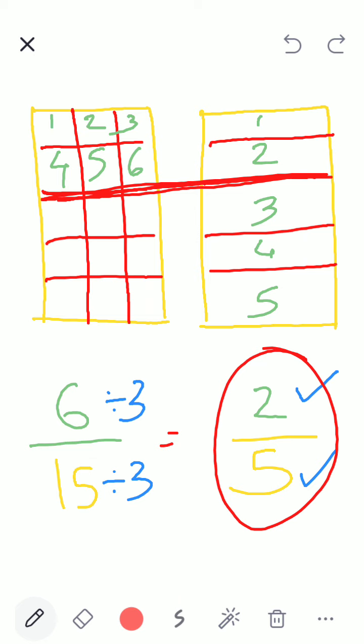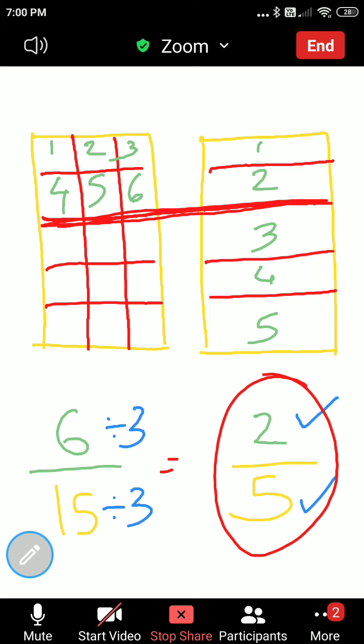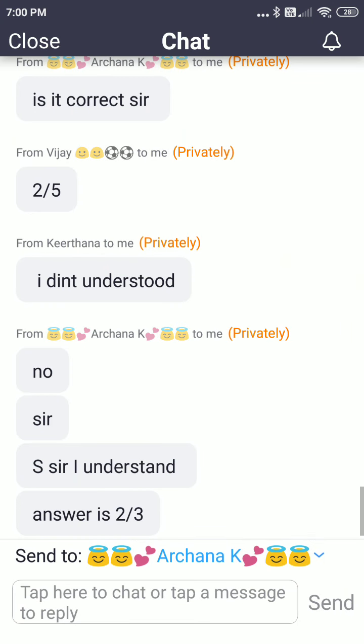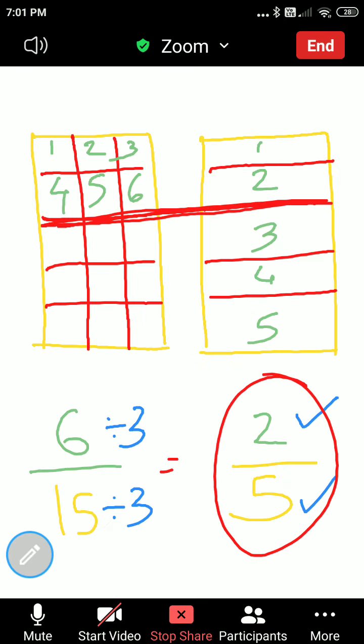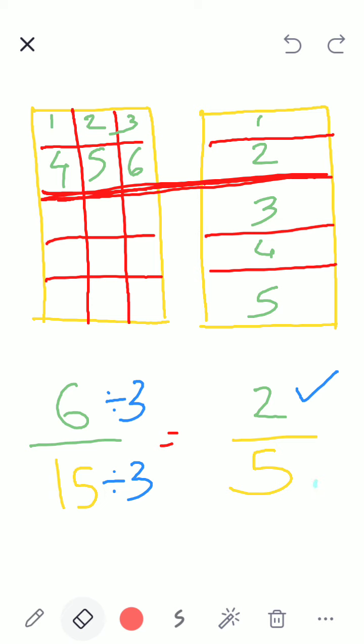Understood, children? Kirtana, Kavya, Vinay, Naveen. Anybody who has not understood? Who is that? Kirtana. Yeah. So, no problem. Good. Did you understand till here? Chocolate both getting the same. You understood 6 by 15 is equal to 2 by 5? Yeah.